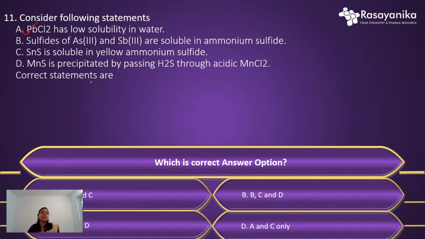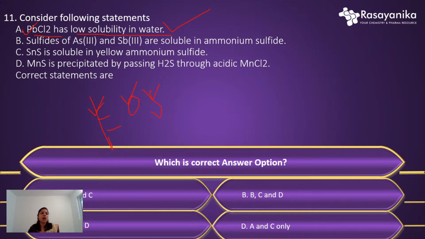is very strong. Why is this strong? Because it follows the basic criteria to form an ionic bond, the EOS criteria: energy, overlap, and symmetry. Everything is matched for both lead and chloride here. So the bond is very strong, and that's why it has low solubility in water. We need to heat it or apply some other force to make it soluble in solution. Otherwise, it will not show solubility. So it's a very low solubility in water. This is correct.